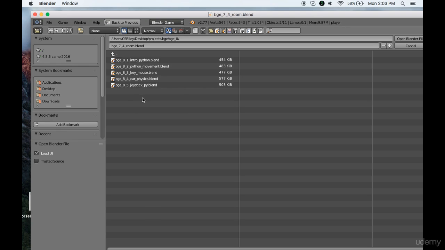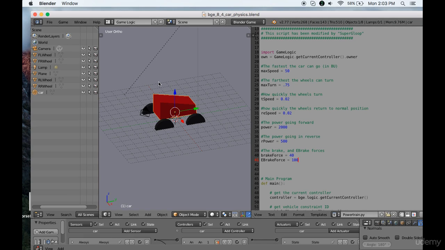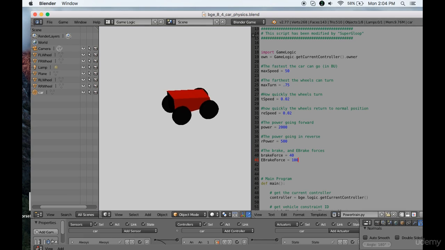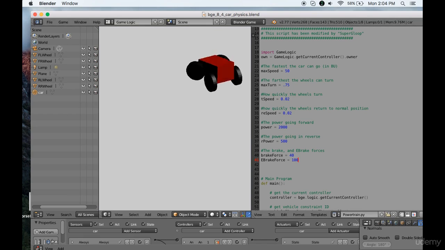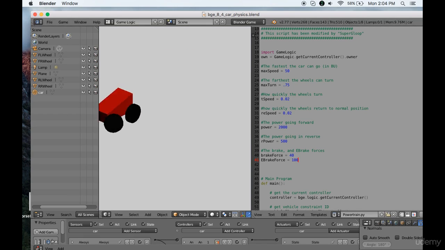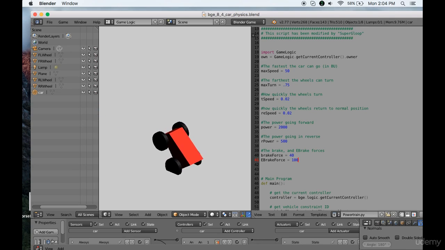I'll give you a really basic version of it. Let's see. Oh, this one is cool. So this is a very, very simplistic car model, but what it's doing is I'm using some Python code to control it in a really cool way. So let's back it up so we can see it again. Come on, get back here. Oh, brakes. Oh dear, yes.